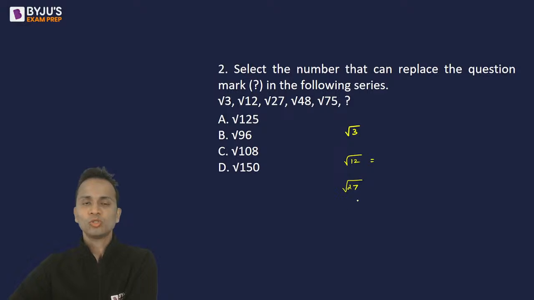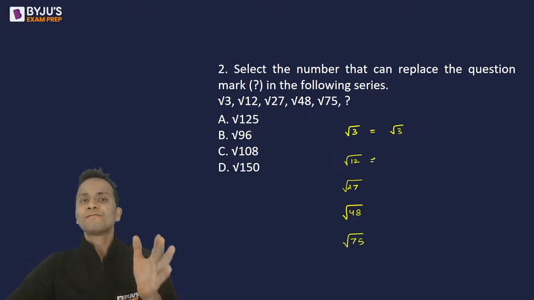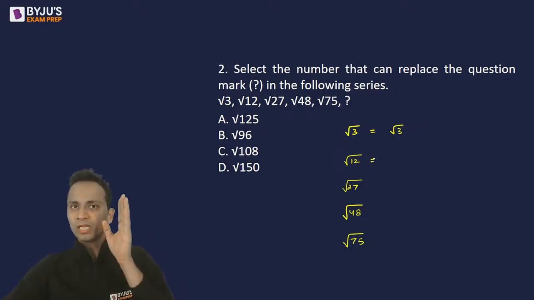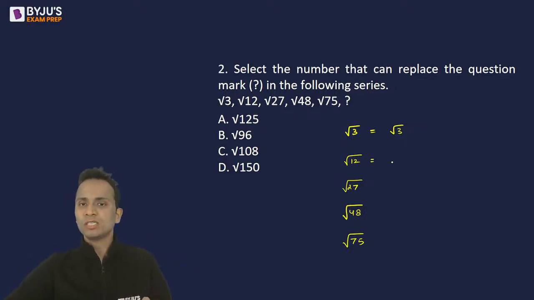All right, Sonu has given an answer. Let's check it out. Under root 3, I'll write it as it is, under root 3. Now under root 12 can be written as 4 multiplied by 3. If 4 comes out of the root, it will become 2. So under root 12 can be written as 2 root 3.